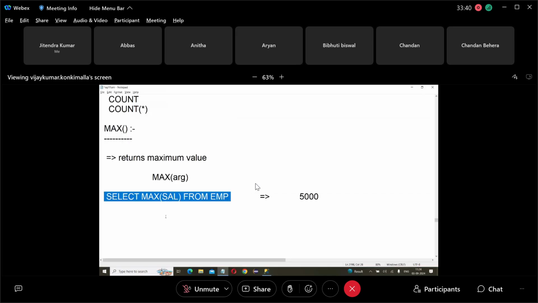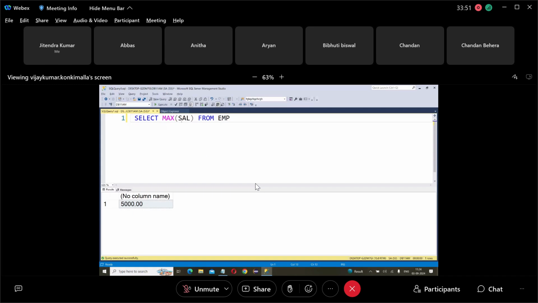Next, suppose max of hire date. Can we apply this on the hire date column? I am applying this on hire date. How many dates are there? The same 14. From 14 values, it returns the maximum.